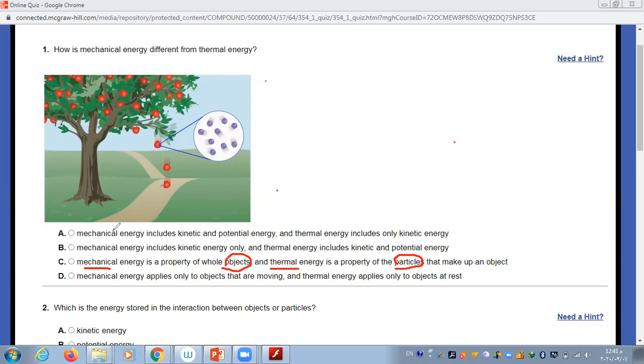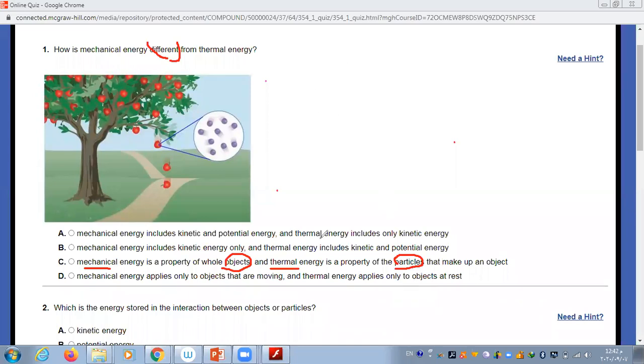If you look at the first one, mechanical energy includes the kinetic and the potential energy. The thermal energy includes only kinetic. No, both of them have both. Mechanical and thermal have kinetic and potential. But here he is asking you about the difference, not the similarity. Both of them are similar in that they are made of potential and kinetic. But the difference is that mechanical is about the whole object, but thermal is about the particles themselves.